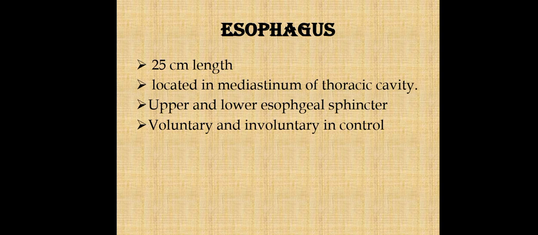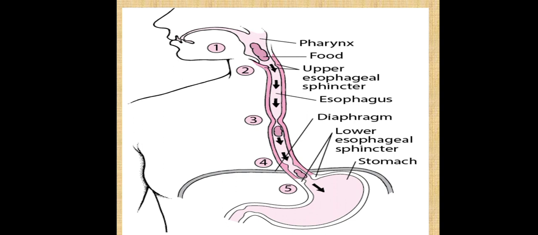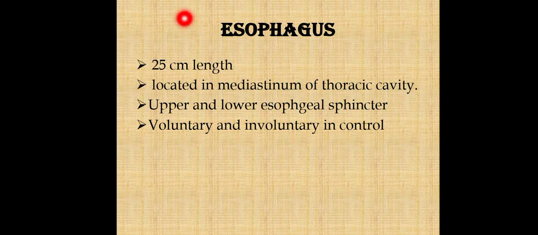Now we are moving towards the next part of the GI system, that is the esophagus. The esophagus is our food pipe. It is a collapsible tube, and the length of the esophagus is 25 centimeters. It is located in the mediastinum of our thoracic cavity, anterior to the spine and posterior to the trachea and the heart, and it passes through the diaphragm at an opening called the diaphragmatic hiatus.